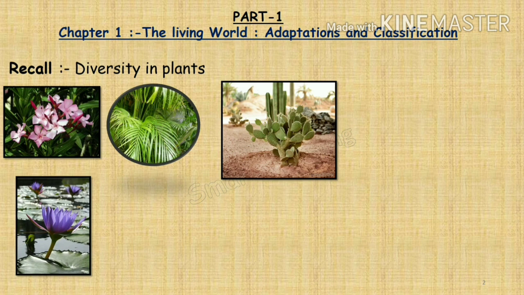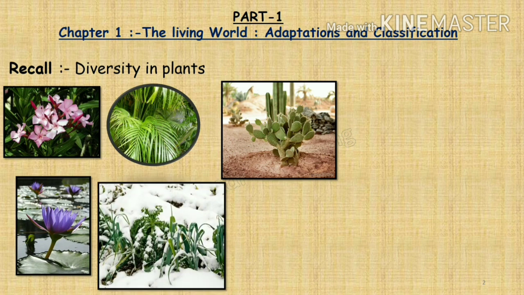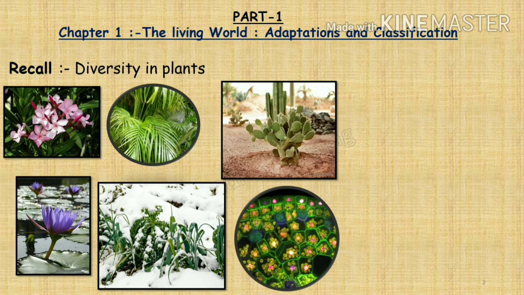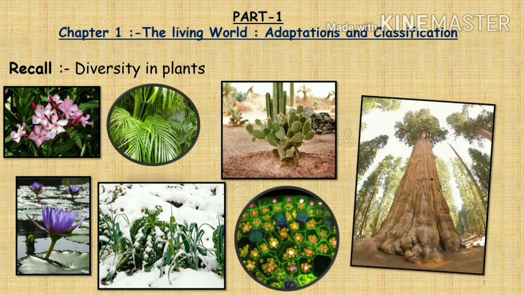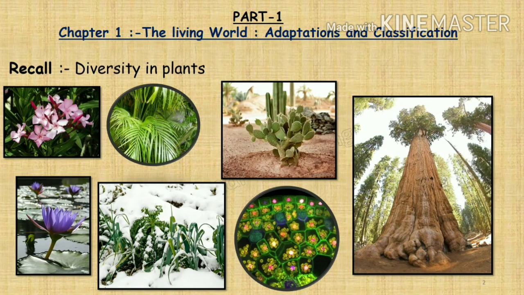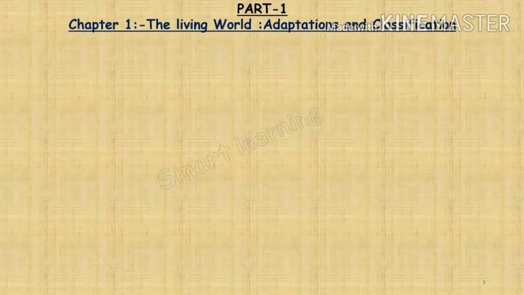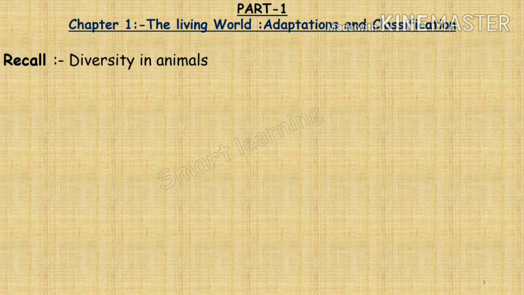However, some plants are found only in the snowy regions. Some plants cannot be seen without a microscope because they are invisible. We cannot see them with our naked eyes, whereas some are huge in size. All these plants we are seeing around us. Like plants, animals too show diversity. So we will see now diversity in animals.